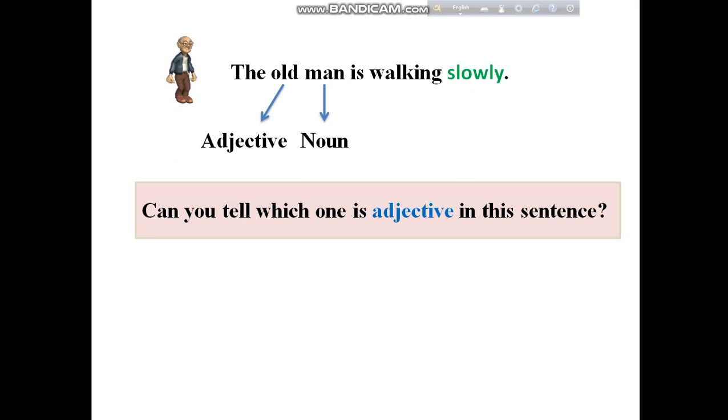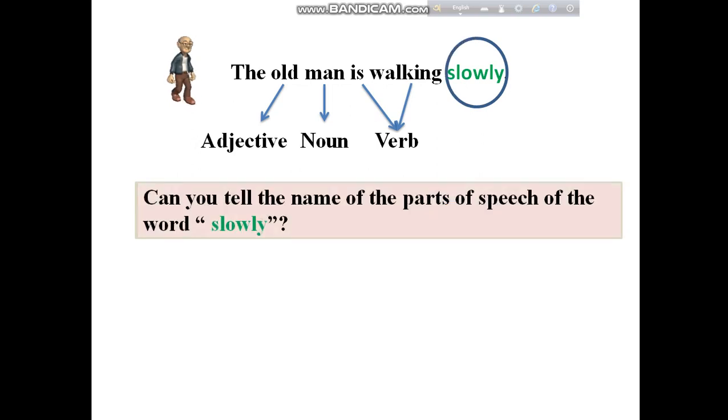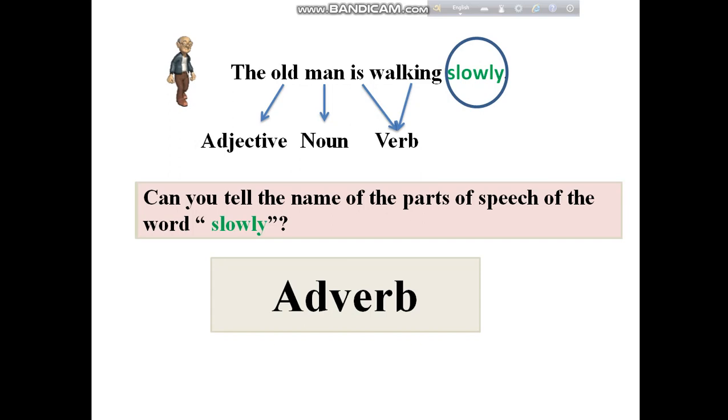Old is adjective in this sentence because we know that adjective clarifies the noun and sits just before the noun. Can you tell which ones are verbs in this sentence? Is and walking are verbs in this sentence. Then the rest of the one, slowly. What is slowly? Can you tell the name of the parts of speech of the word slowly? This is adverb.